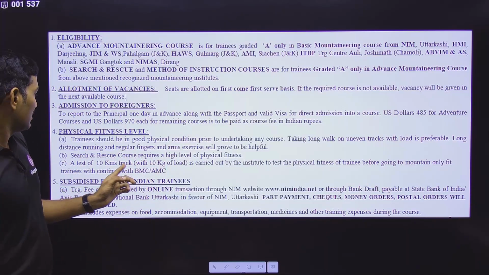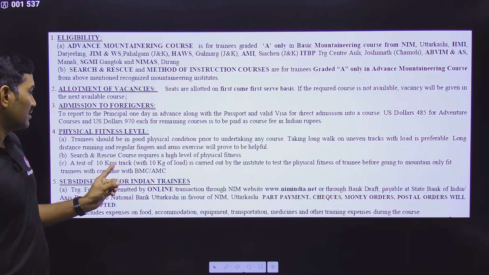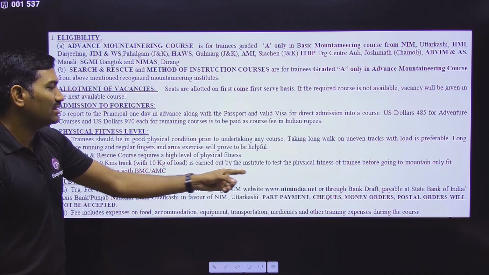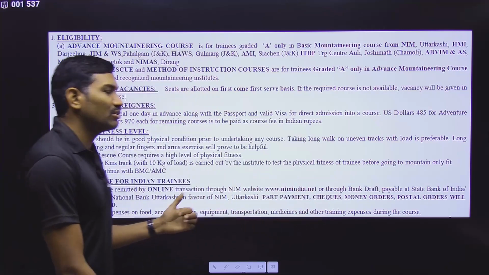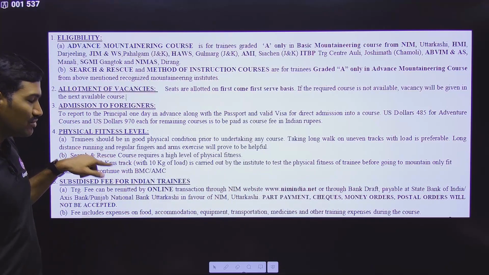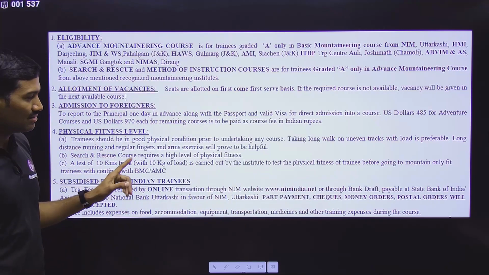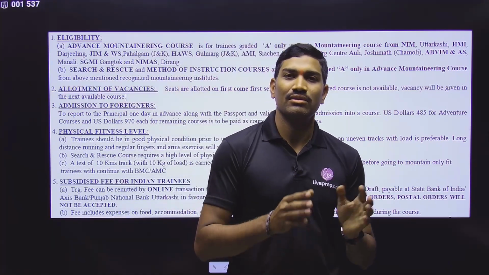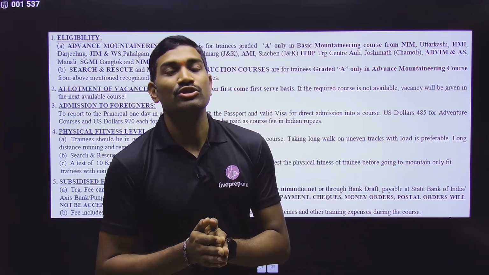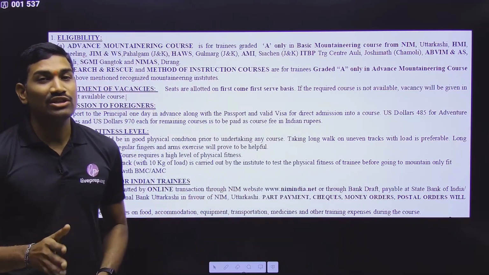Next one they are saying here, that a test of 10 kilometers track with 10 kg load is carried out by the institute to test the physical fitness of the trainee before going to the mountain. Please remember, this is not a separate test. Actually there is a rock craft area, almost 8 to 9 kilometers away from the institute.